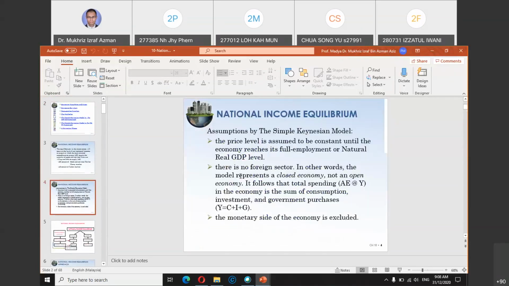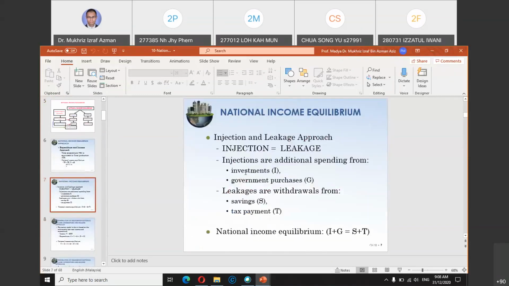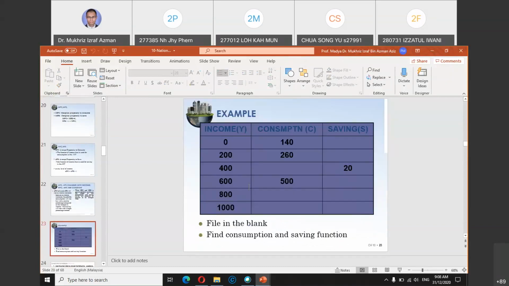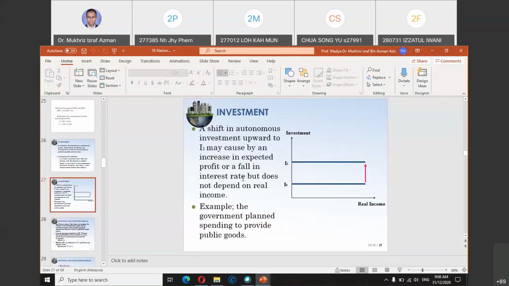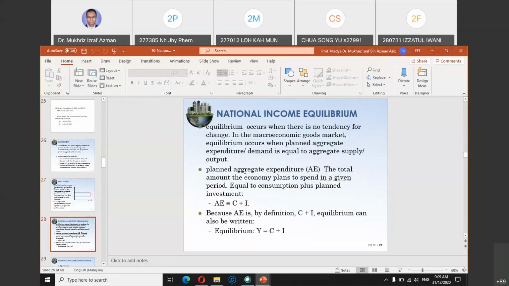So investment is what we call an injection, meaning money going into the economy. Whenever the country has investment, the value of the output Y, the value of GDP, will also increase.